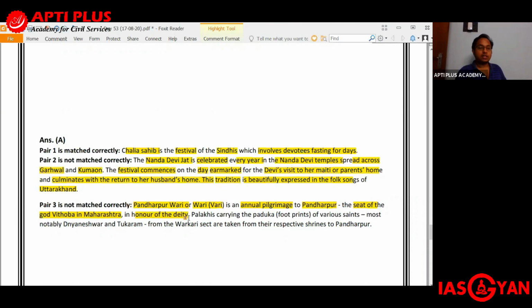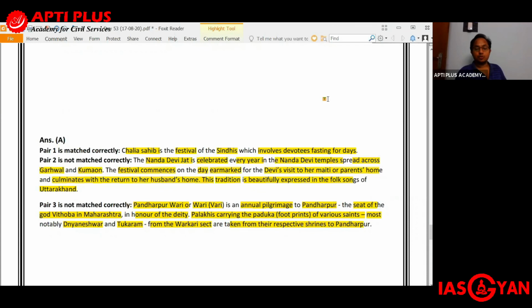It is in honor of the deity Vithoba. Palaki is carrying the Paduka, that is the footprints of the various saints, most notably Dnyaneshwar and Tukaram from the Warkari sect, which are taken from the respective shrines to Pandharpur.